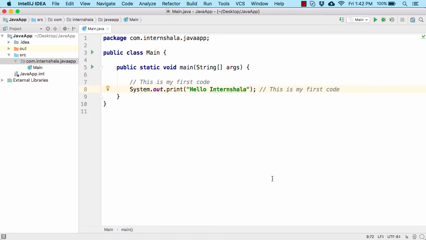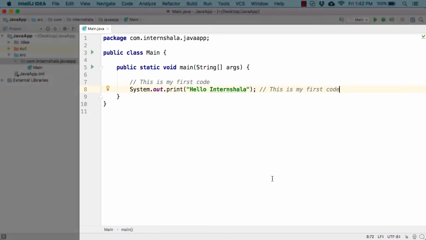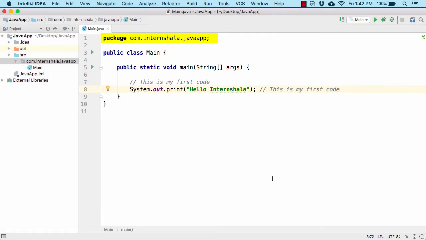So inside our IntelliJ IDE, the window that you can see here actually contains the code of main.java. Within this file at the top you can notice I have a statement package com.internshala.javaapp. This package name is the same that we created here. The purpose of writing the package com.internshala.javaapp states that the main.java file is actually present within this package. So whatever file that we will create in future within this package will have the declaration of the package name at the top that we are having here currently.